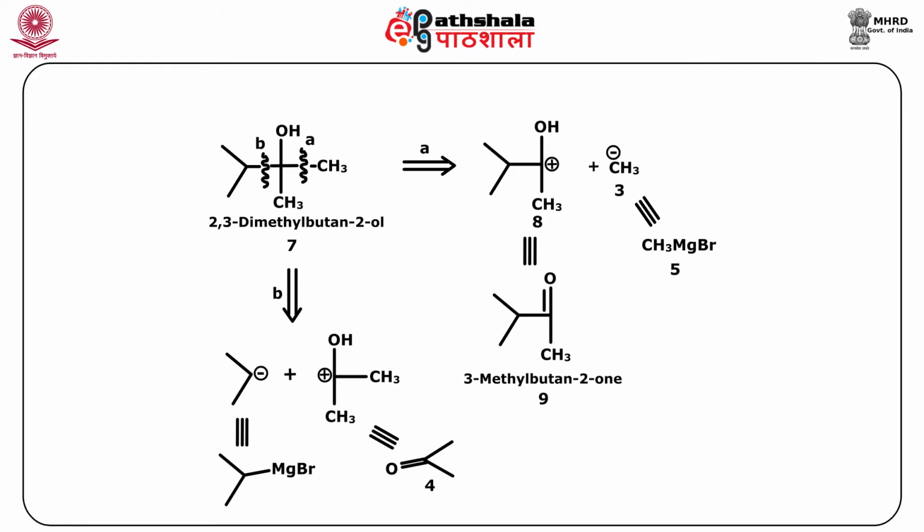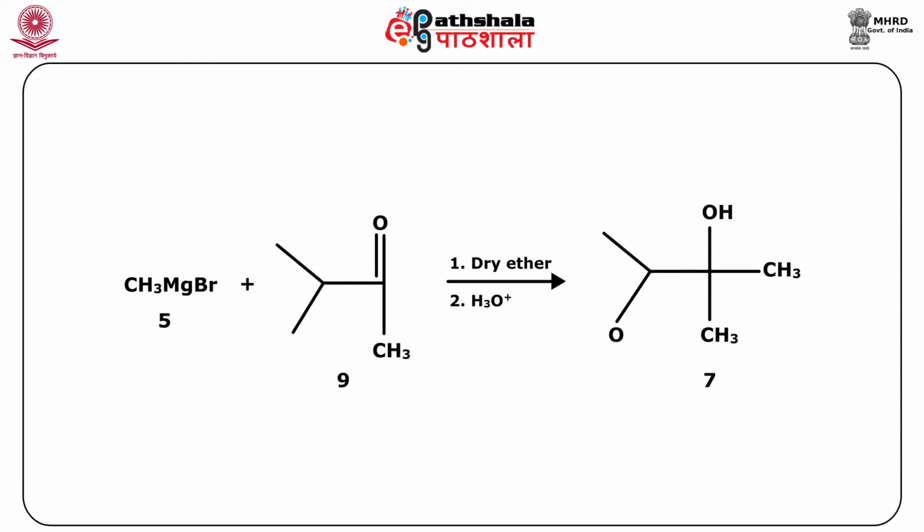An alternative and a more popular route is also possible, which is the B pathway. Here the synthetic pathway of 2,3-dimethylbutan-2-ol 7 is given in the figure. The reaction of the Grignard reagent 5 with the ketone 9 in the presence of dry ether and the acid gives the alcohol as the required material.